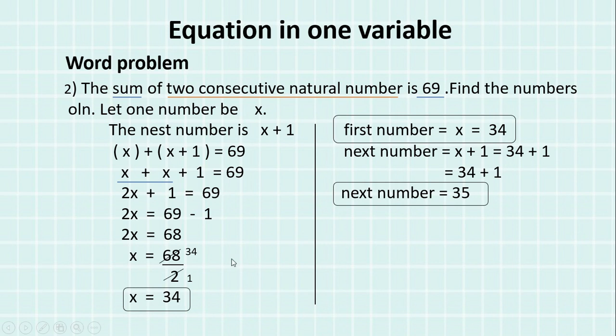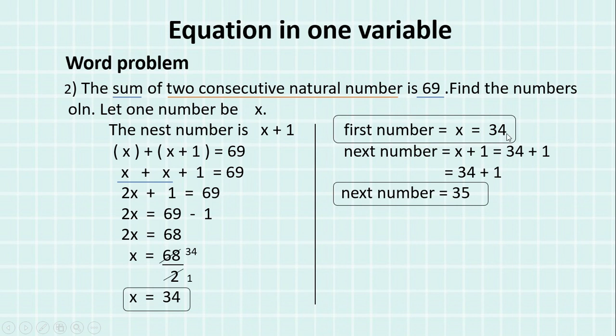So what is our x? x was our first number. So our first number is 34. And what will be our next number? x plus 1. So 34 plus 1 means 35. So the next number is 35. Now you add and see. 34 plus 35, 4 plus 5 is 9 and 3 plus 3 is 6. So see, the addition of 34 and 35 is 69. So we came to know the unknown numbers which we didn't know. They are 34 and 35.